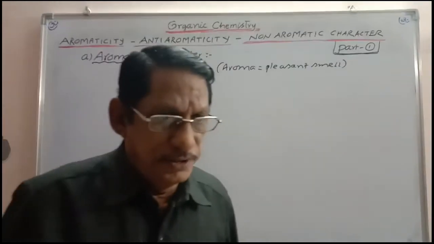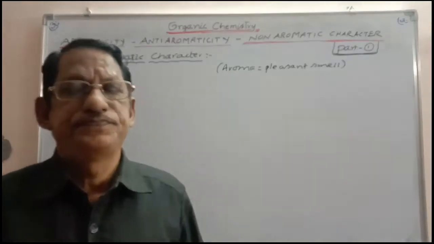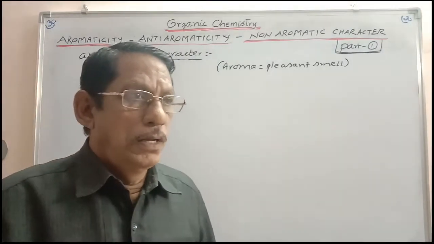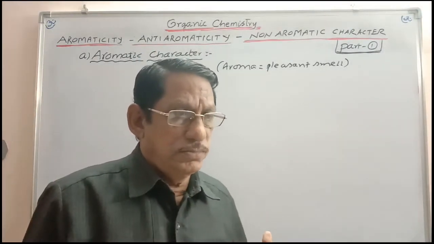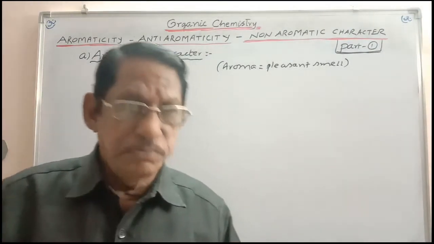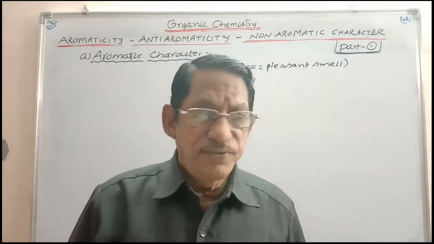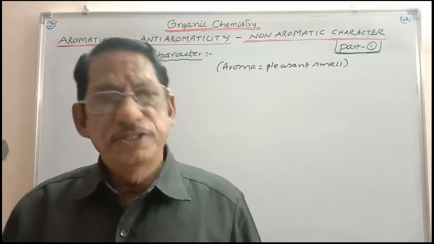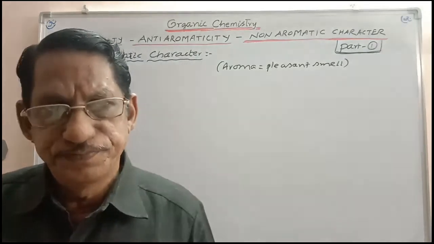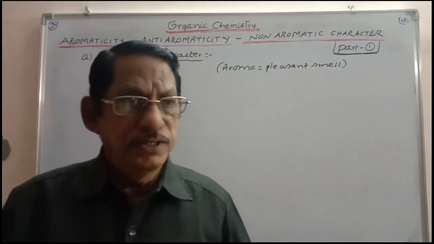It is a Greek word, fragrant smell. All the benzene and its benzene ring containing compounds, generally they are having fragrant odor. That is why these are called aromatic character. Aroma word is selected from Greek.